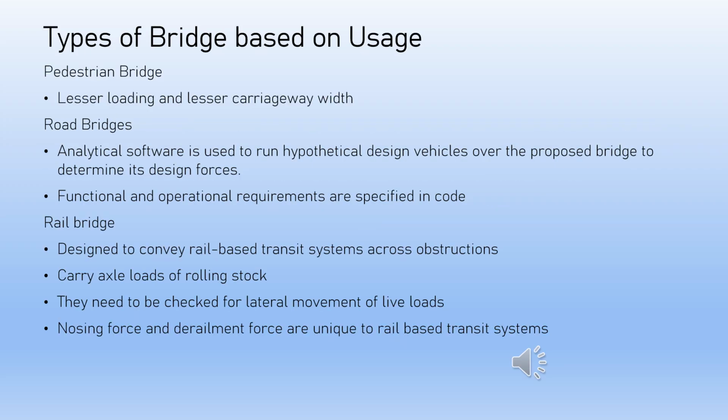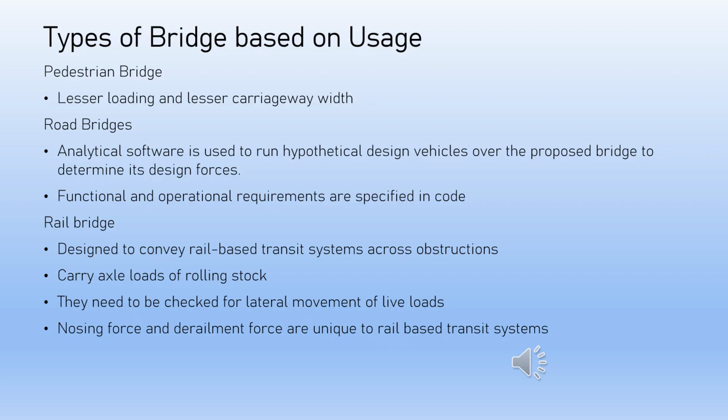Based on their usage, bridges are classified as pedestrian, road, rail bridge, road-cum-rail, and pipelines. Let's take a look at pedestrian bridges. The purpose of these bridges is to carry pedestrians or cyclists over an obstruction. These bridges are subjected to lesser loading and require lesser carriageway width when compared to other types. They are usually designed to bear a load of 5 kN per square meter, or 500 kg per square meter. Most pedestrian bridges are made of steel due to aesthetic and constructability aspects.